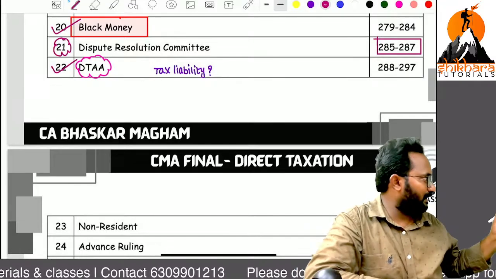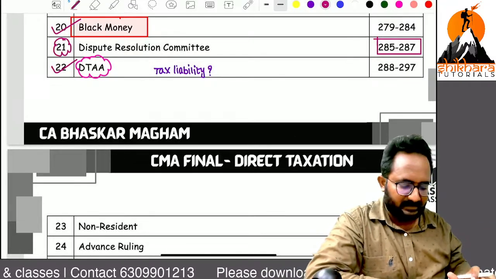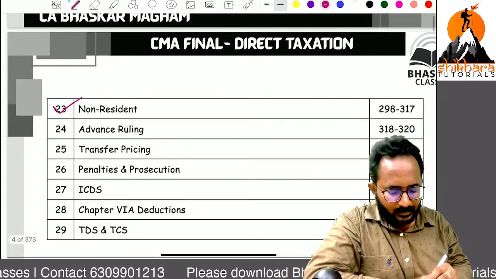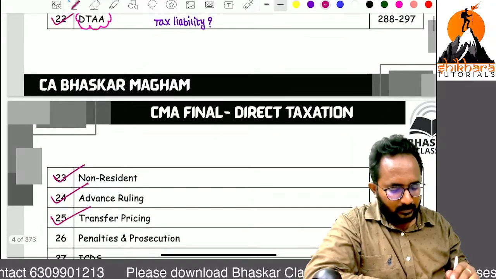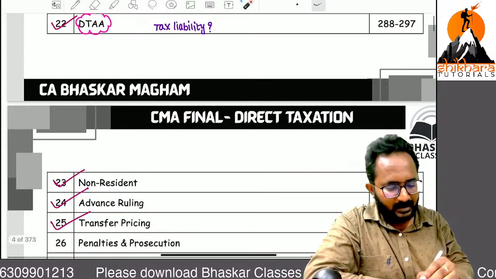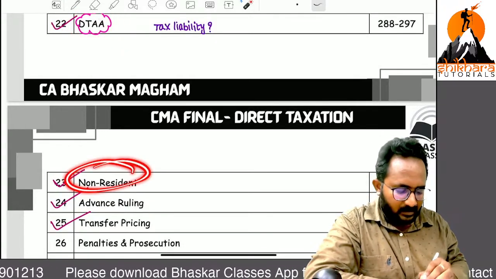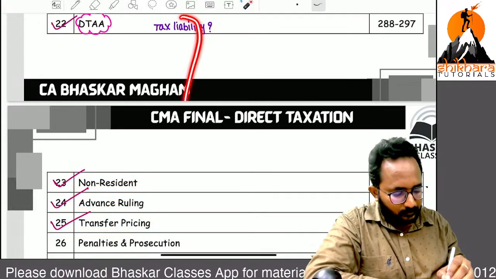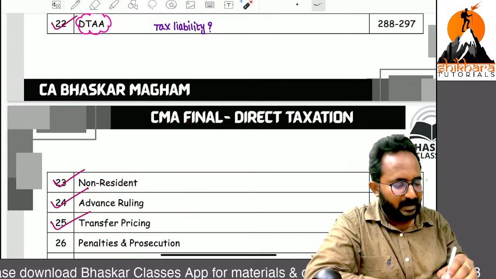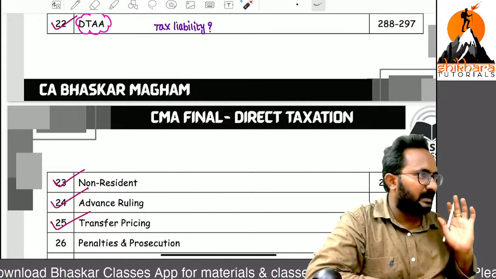I don't want to give that any introduction. After that, we can discuss non-resident, advance ruling, transfer pricing. Yes, so what are the 4 chapters? DTA, non-resident, advance ruling, transfer pricing. So these 4 topics are the main components of international taxation.